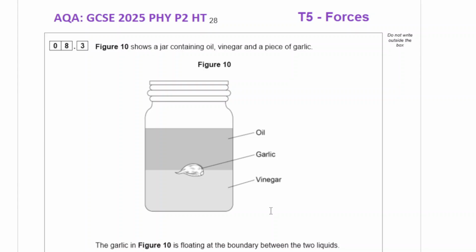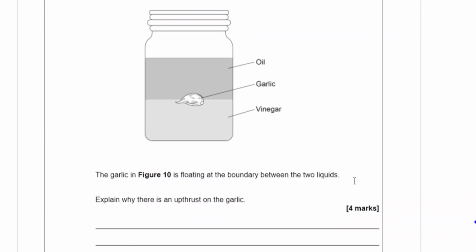Figure 10 shows a jar containing oil, vinegar, and a piece of garlic. So oil is less dense than the vinegar, so it's floating. Garlic is in between, so garlic is less dense than the vinegar, but more dense than the oil. The garlic in figure 10 is floating at the boundary between the two liquids. Explain why there is an upthrust on the garlic.